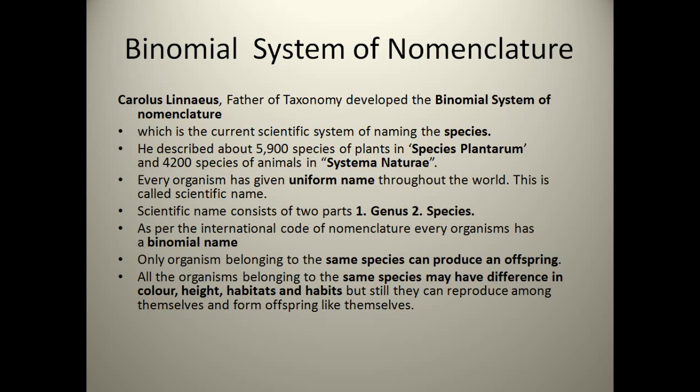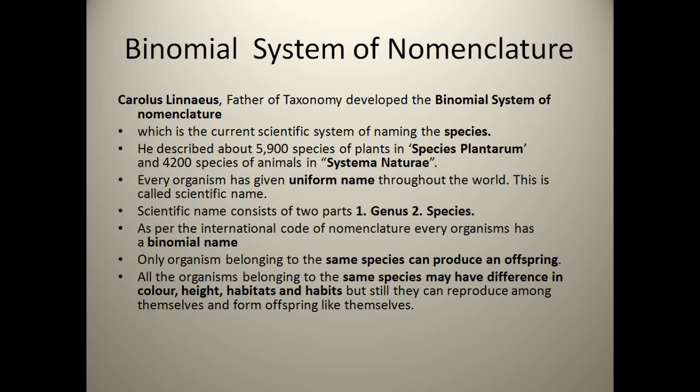He described about 5,900 species of plants in Species Plantarum and 4,200 species of animals in Systema Naturae. So he has given a particular process of giving the name to the particular species.